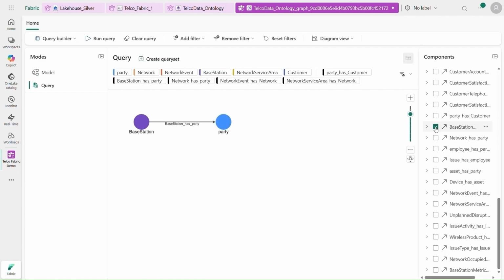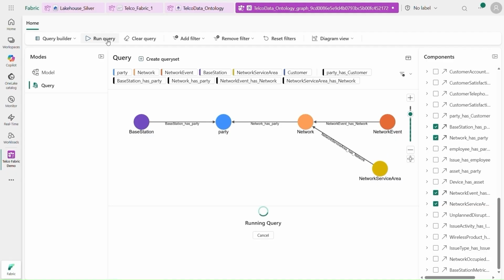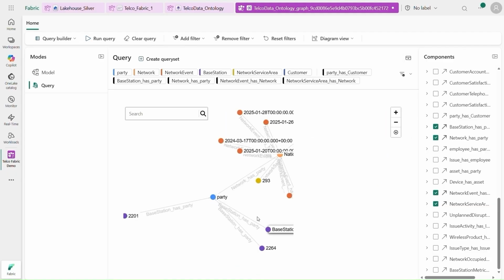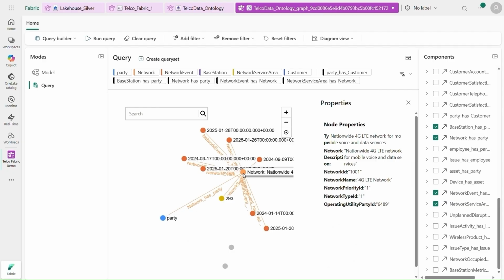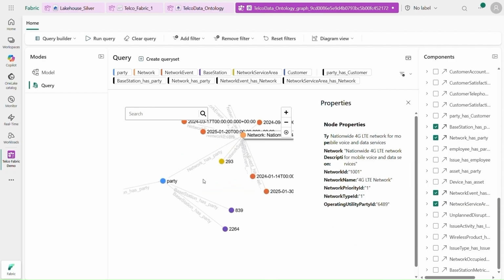Finally, Eva runs a graph query across the ontology. The query follows the path from base station to party to network and network service area, and then to network events, returning a visual graph of nodes and relationships instead of just rows of data. The results instantly show which customers are attached to a given base station, which network they use, which service area they belong to, and what network events have recently occurred there.